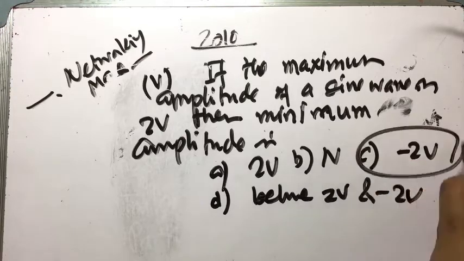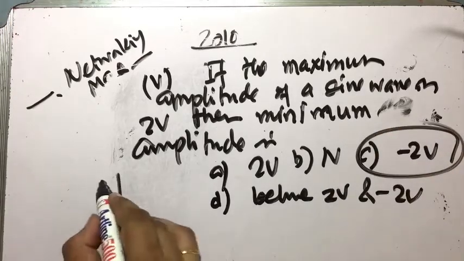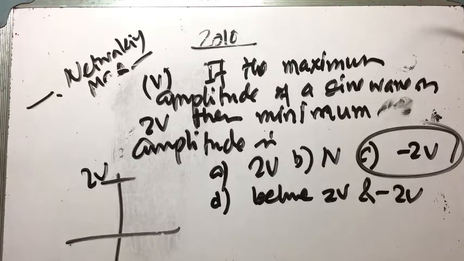Answer is minus 2V because it operates from plus 2V to minus 2V, the maximum range to the minimum range.